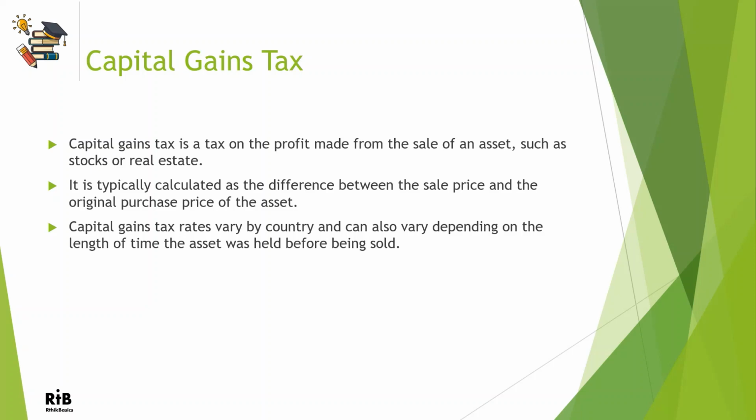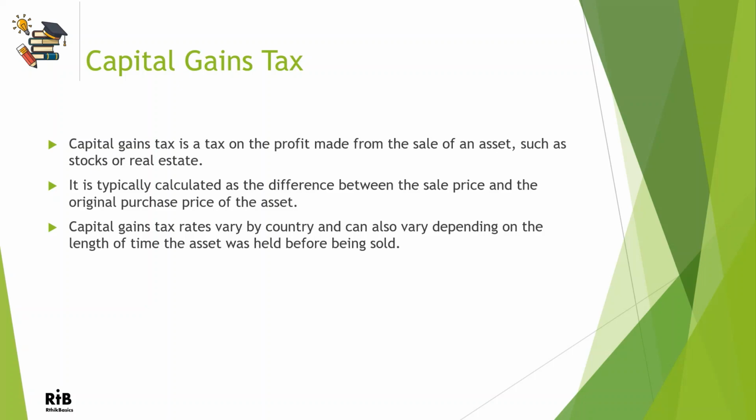So capital gain is the gain. Let's say, for example, you purchased a stock at 100 rupees and you sold it at 120 rupees, right? So the gain that you made out of this asset is 20 rupees. 120 minus 100 is the 20 rupees as the capital gain. Now the tax is applied on this 20 rupees gain that you have made out of this sale. Capital gain tax rates vary from country to country and depending on the duration for which that asset was held by you. Let's see what are the different capital gain taxes for different asset types.